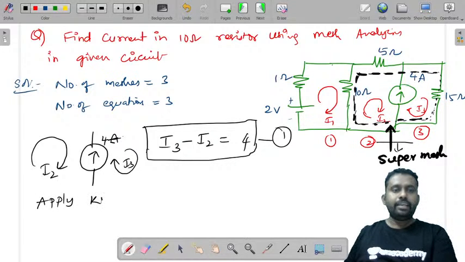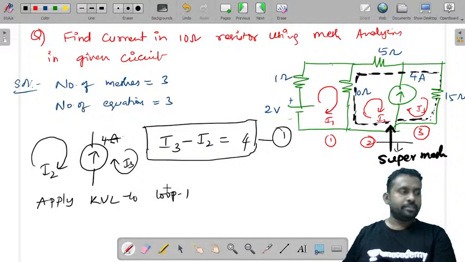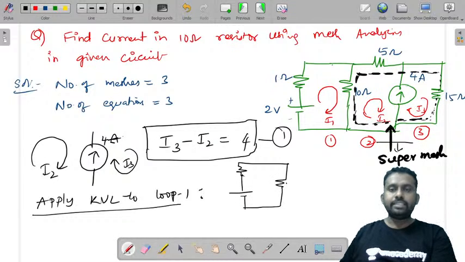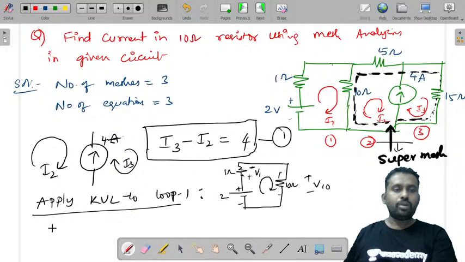So apply KVL to loop 1. Now when you apply KVL to loop 1, there is a resistor. Let us consider this is 10 ohms, so voltage across this be V10, and this has 1 ohm, so voltage across this be V1. Because the current is in this direction we have taken plus minus. This has plus minus and this has plus minus, this is plus 2. Now what can we write? 2 is equal to V10 plus V1, voltage rise is equal to voltage drop.